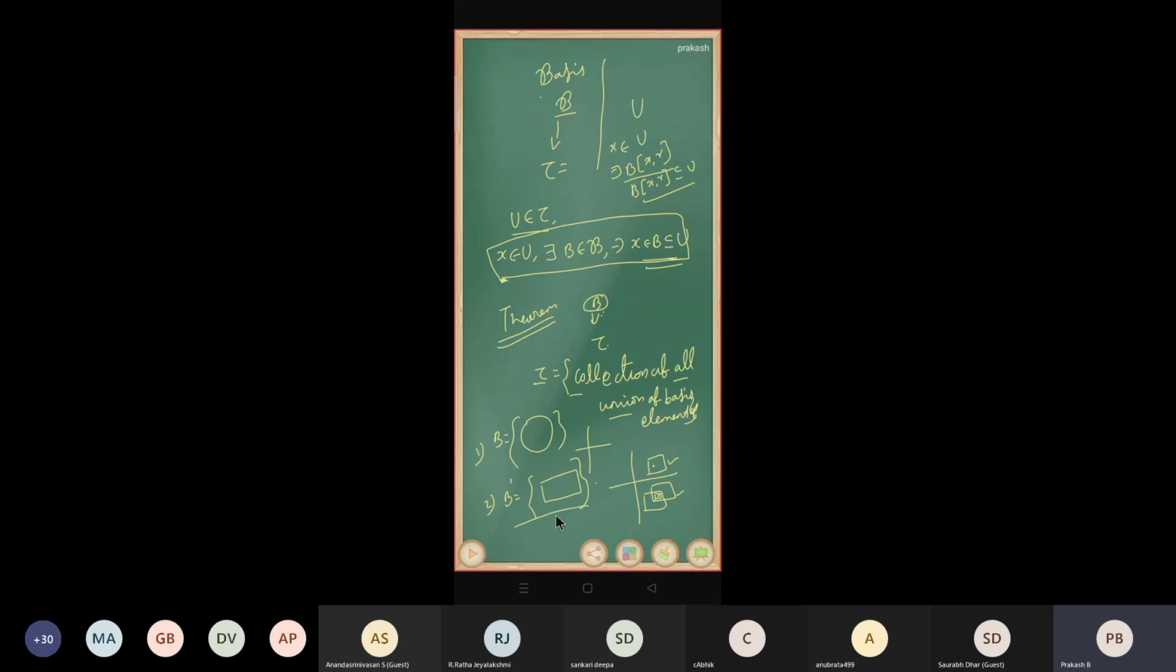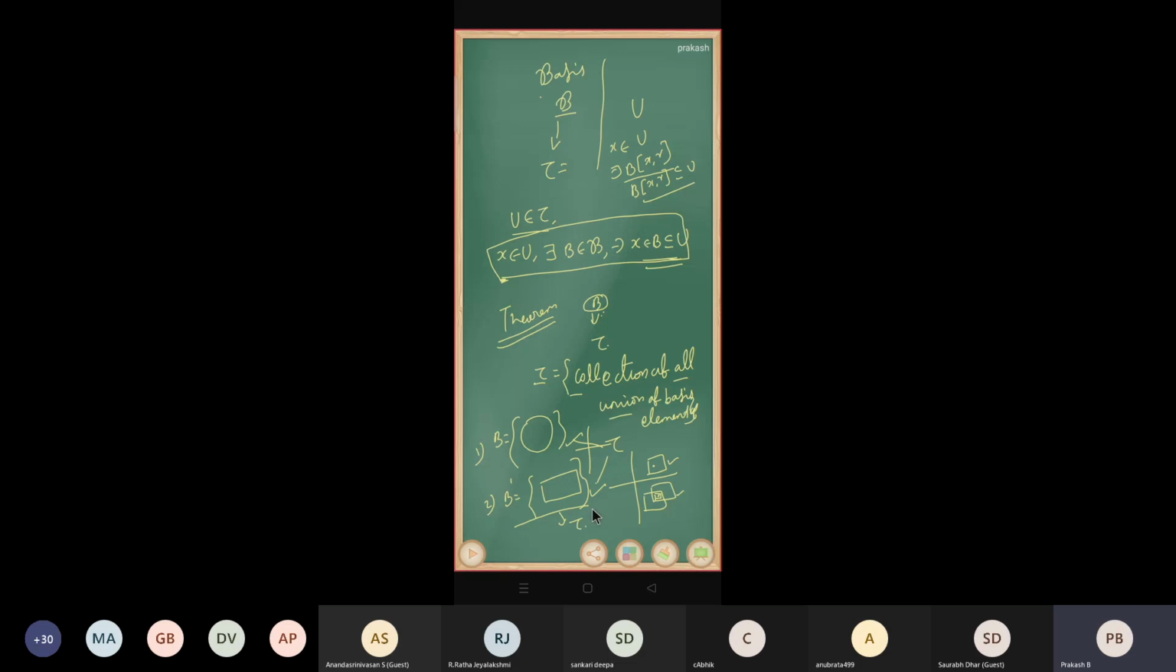Using this basis we can form a topology. Later we are going to show that this topology is nothing but the usual topology. That is, these two different bases generate the same usual topology. We will prove it later.